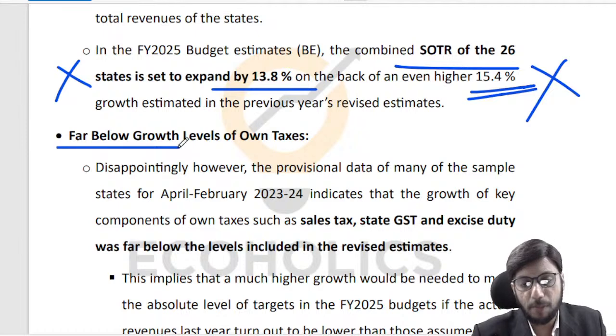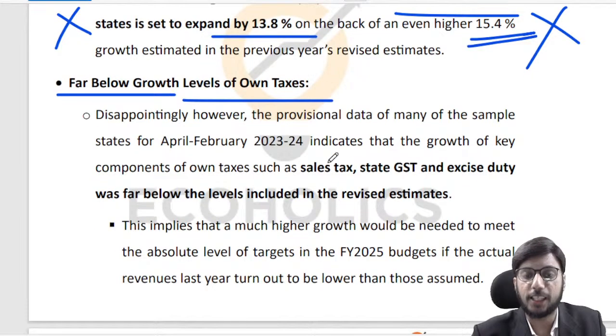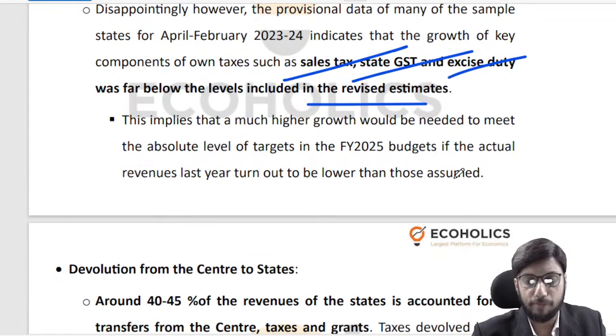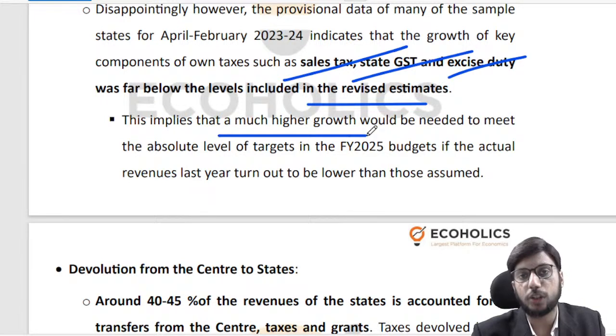The actual growth of own tax revenue has been far below what was projected last year. So last year's numbers are going to come in quite below where they should be, and therefore next year's numbers are also not going to be where they should be. Whether it is sales tax or state GST or excise duty, these numbers were below what they should have been. So this year you need to have a much higher growth in your numbers to compensate for last year, which you will not be able to do.